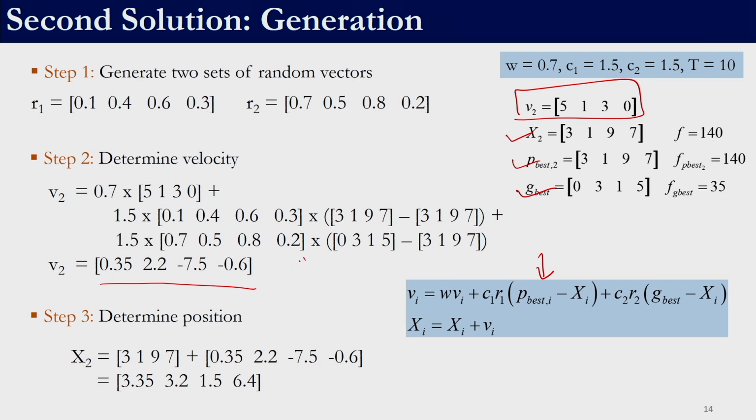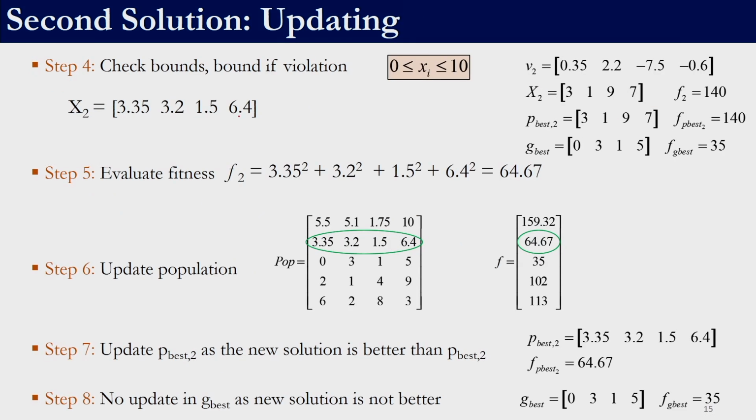Remember, we are not supposed to bound the velocity. Though it is a 1 cross 4 vector similar to our position vector, we are not supposed to bound this. We will bound only the positions before calculating the objective function. In this case, the position is 3.35, 3.2, 1.5, 6.4, which is well within the bounds, so we do not need to bound it.